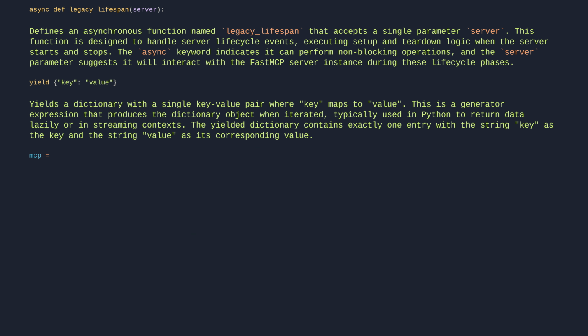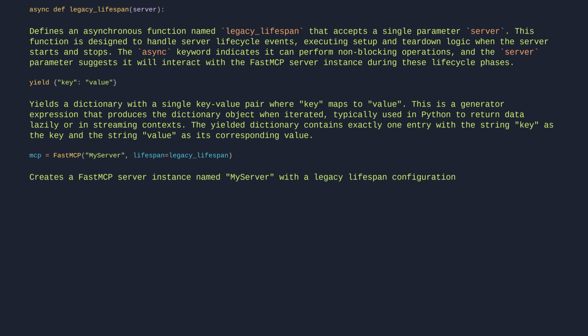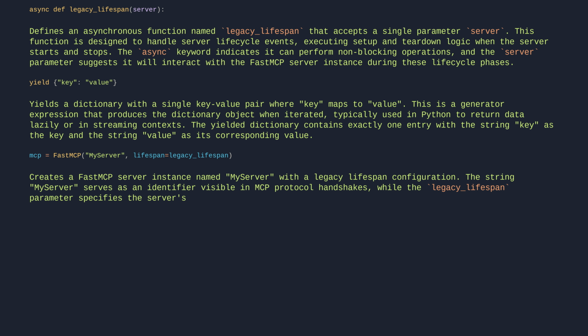mcp = FastMCP("MyServer"), lifespan=legacy_lifespan. Creates a FastMCP server instance named MyServer with a legacy lifespan configuration. The string MyServer serves as an identifier visible in MCP protocol handshakes, while the legacy_lifespan parameter specifies the server's startup and shutdown behavior. This line initializes the server but doesn't start it. That would require an additional call.